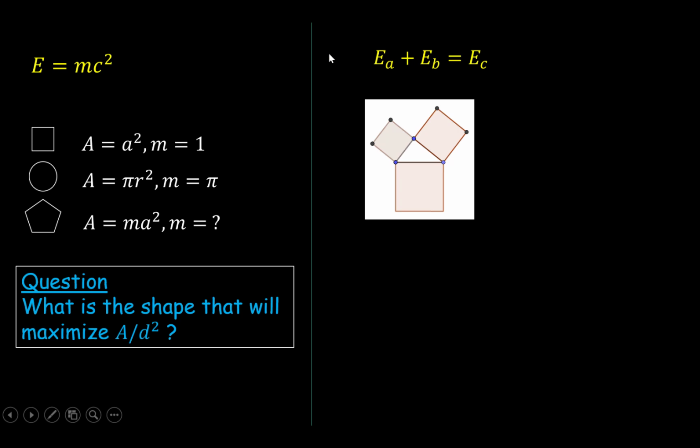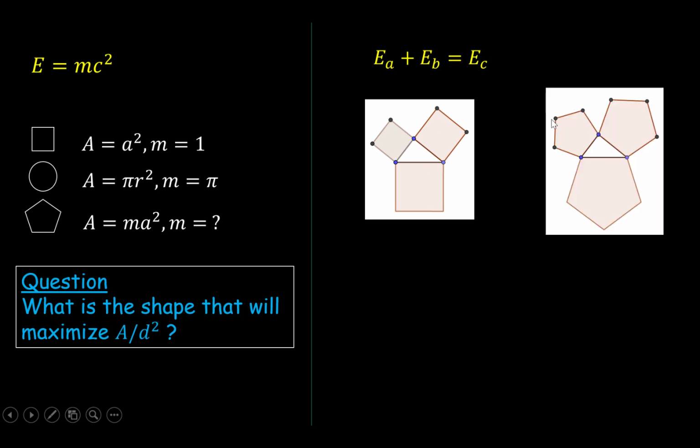Area E_A plus area E_B is area E_C. Now, if you look at this equation here, if you have any similar two-dimensional shapes, then the area is proportional to the square of its sides. So that means you can attach those three sides to other shapes that are similar to each other. You should have the same result. So for example, you can attach regular pentagons here.